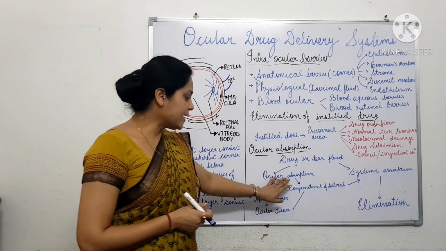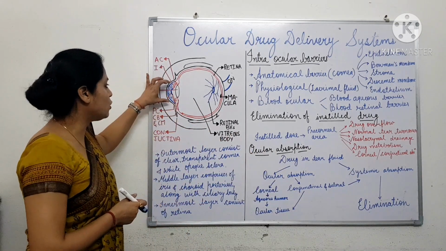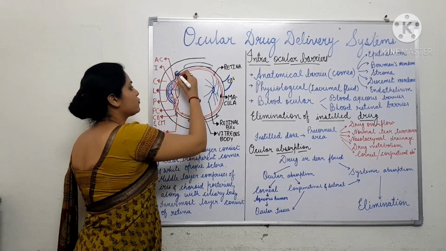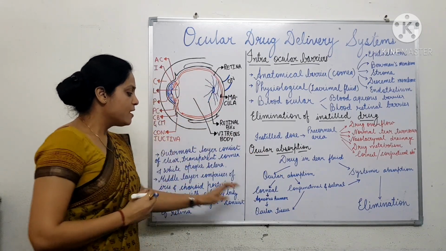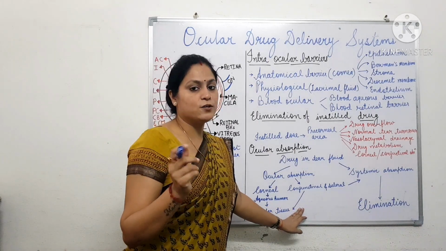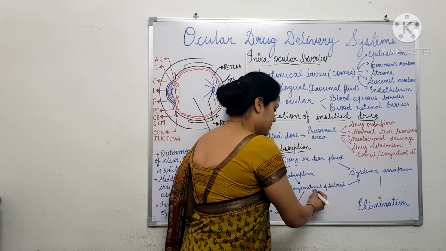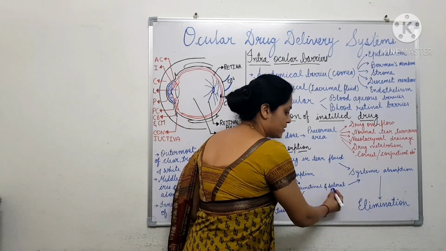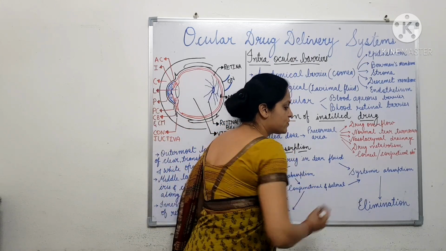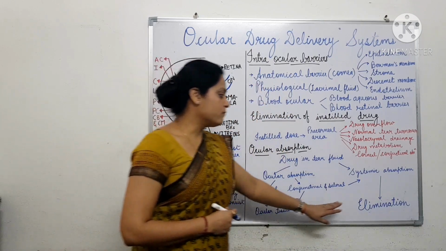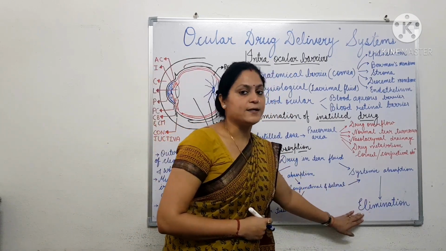Then, apart from the cornea, if the drug is absorbed through the conjunctiva and sclera, a small part of the drug goes into ocular tissue, and the major part which is absorbed through the conjunctival or scleral route goes again into systemic absorption, from where the drug is eliminated.